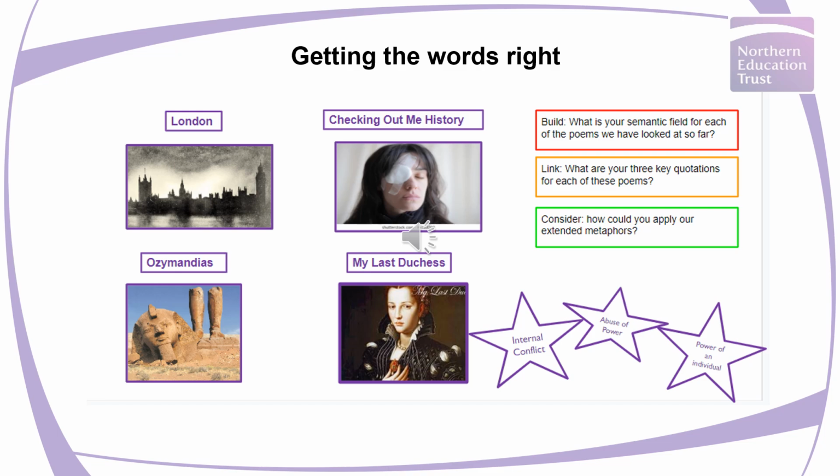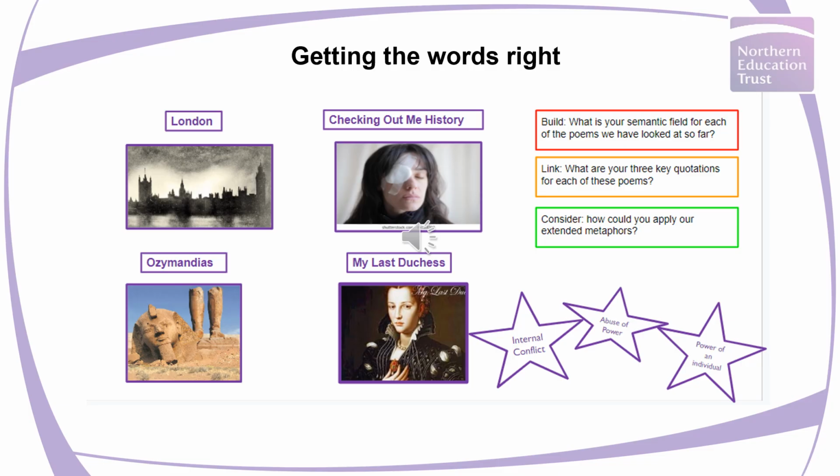Whereas in London, we're talking about the abuse of power by institutions, but it's more about the exploitation and the manipulation of the poor by the ruling elite. Now, both of these poems would link to oppression, but there are slight differences, and actually we could be far more precise. And I think this activity of thinking about how the word could be applied to that poem, and asking the students to defend why they've applied that word by using the text, is a good way of enabling greater precision within their selection of vocabulary choices.